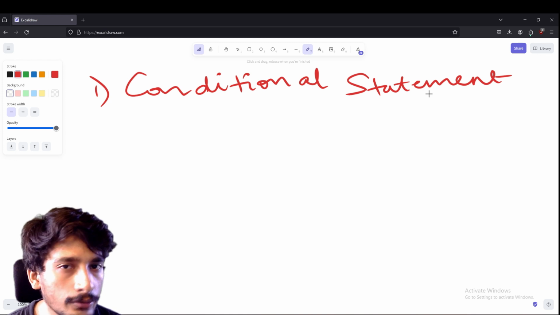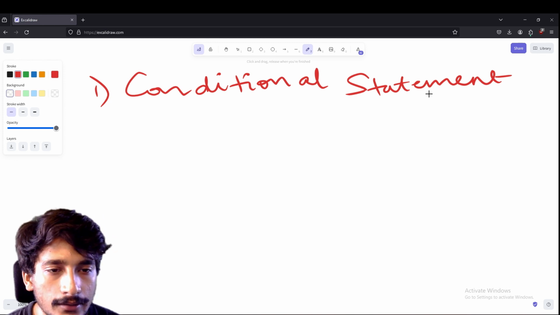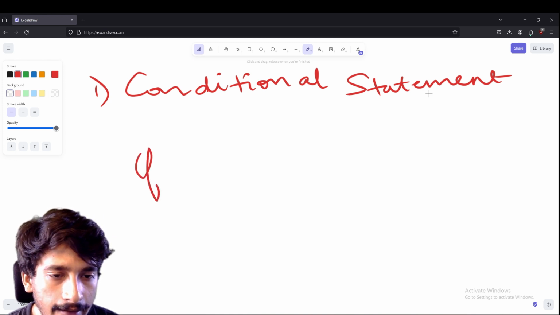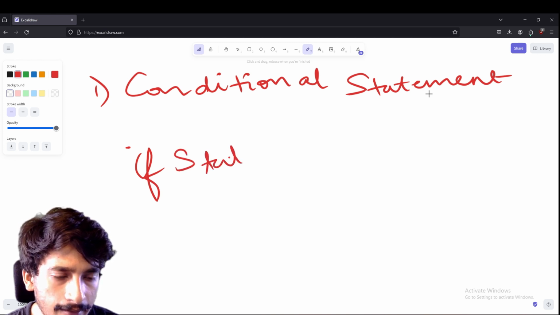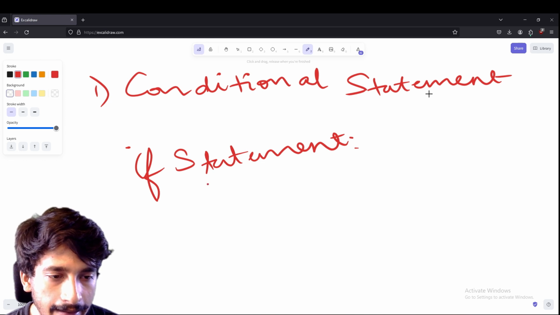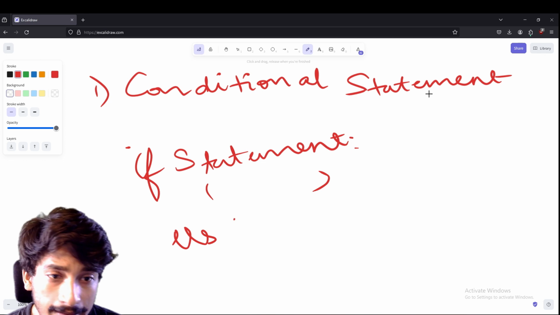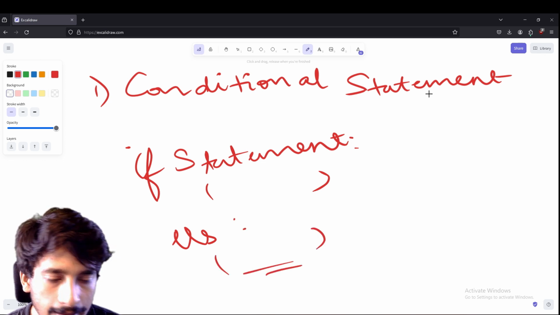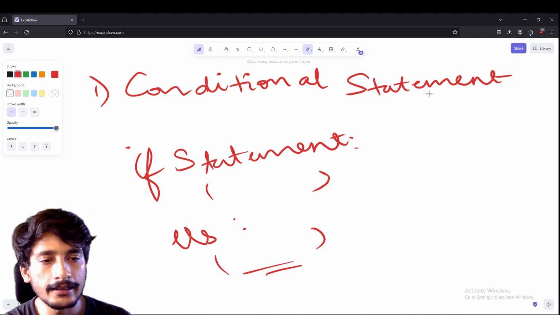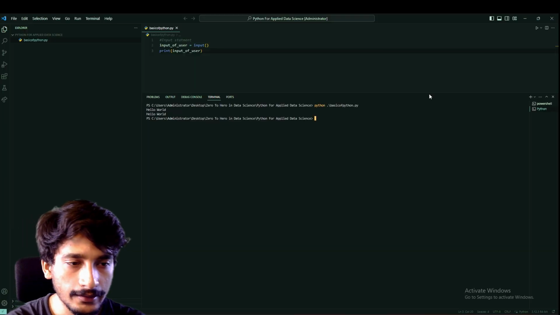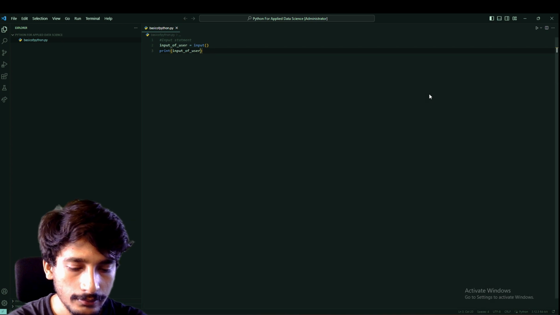So how do you do this in a programming language? You said if it's raining, that is a statement. If it's true, then go inside this and execute some code, else don't carry an umbrella. That means execute some else code. So now let us implement a conditional statement in Python. Let us clear our console, Control A.